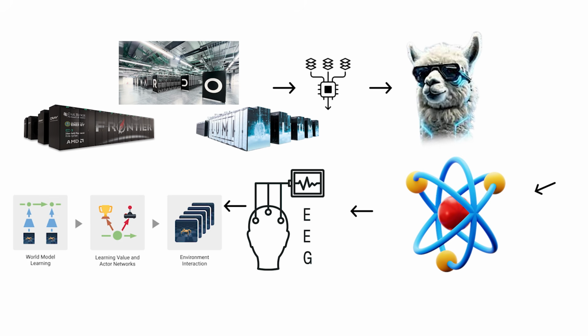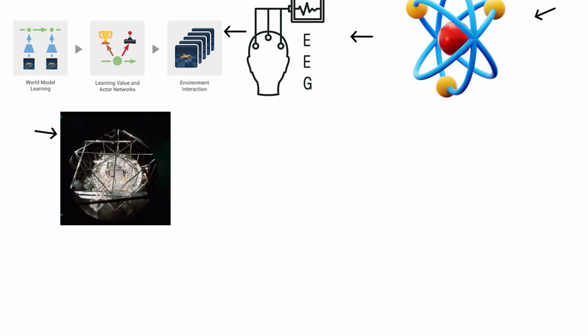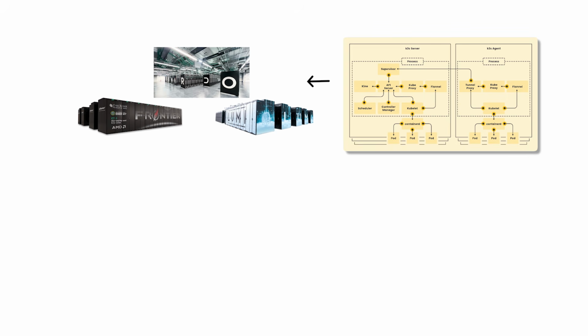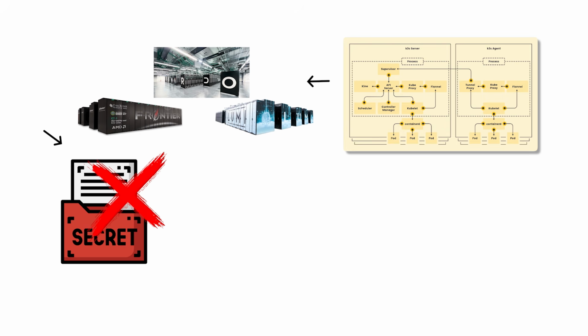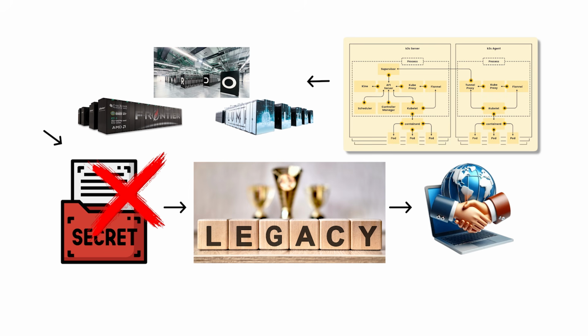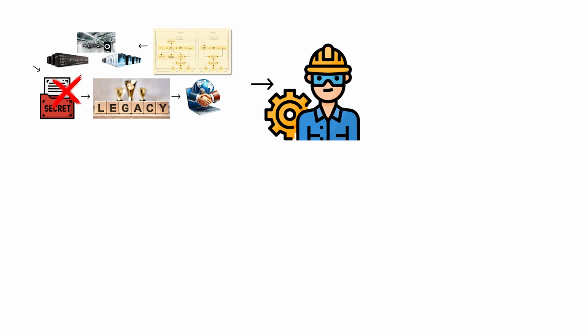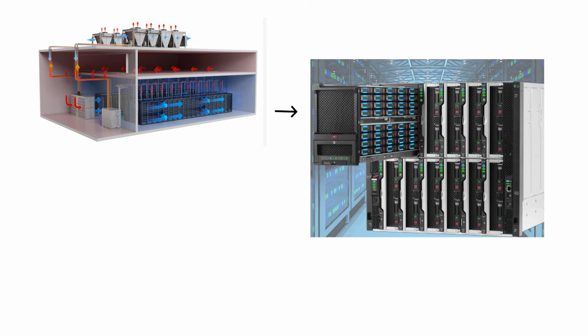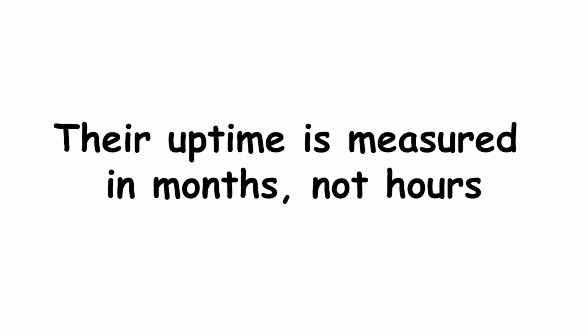Some of them even run reinforcement learning at world model levels, letting AIs experiment inside digital sandboxes the size of Earth itself. Unlike on-prem clusters, these supercomputers aren't built for secrecy. They're built for legacy. Each represents international collaboration, engineers, scientists, and governments pooling funds, technology, and pride into something greater than all of them. Their cooling systems recycle rivers. Their storage arrays hold more data than the early internet. Their uptime is measured in months, not hours.